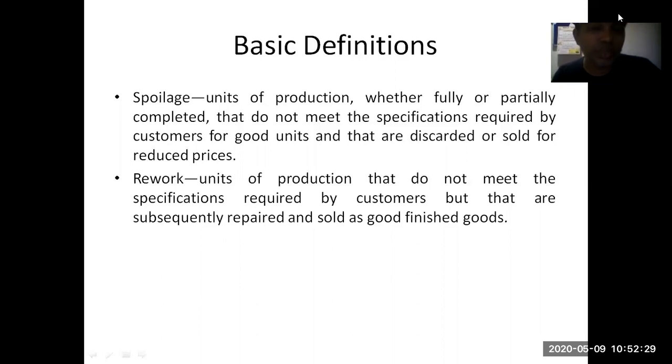तो ऐसे जो units हैं which cannot be defined as good units can be discarded for selling or are supposed to be sold at a reduced price. So such kind of units can be termed as spoilage. Is it clear? Spoilage समझ में आ रहा है class? Yes, sir. Yes, sir.